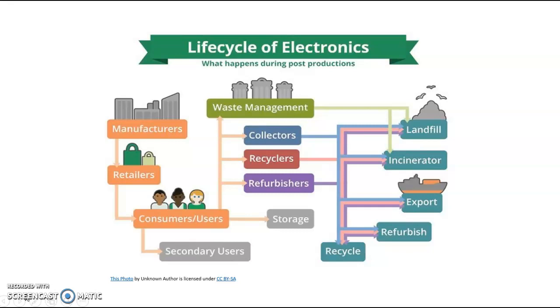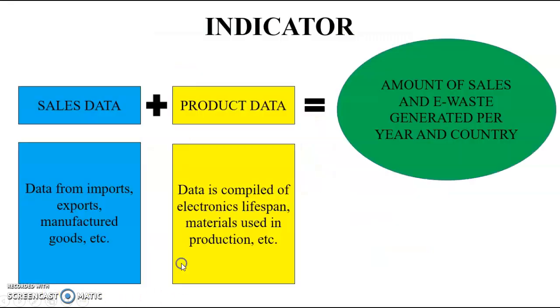We can use this model of the life cycle of electronics to help us create a model that will show us how to get our indicator. When we take the sales data from imports, exports, manufactured goods, etc., and add in the product data, which is data compiled of electronics lifespan, materials used in production, etc., we get the amount of e-waste generated per year and per country. This is our indicator.